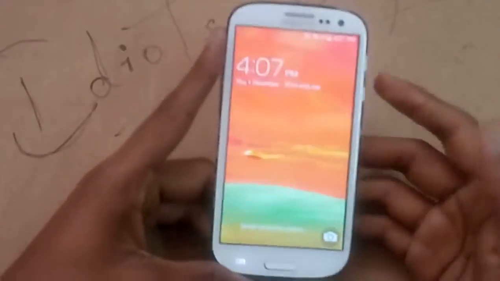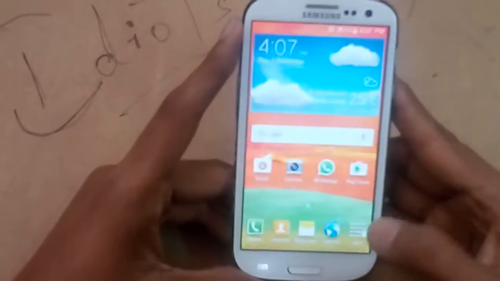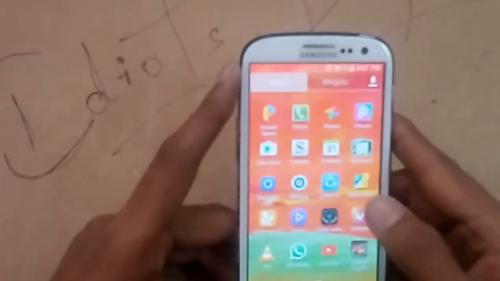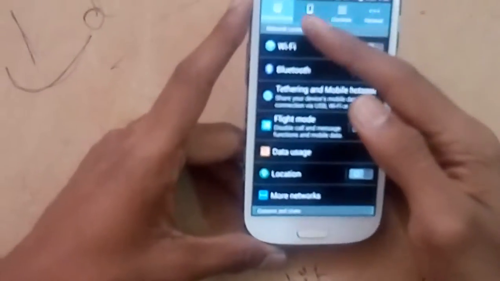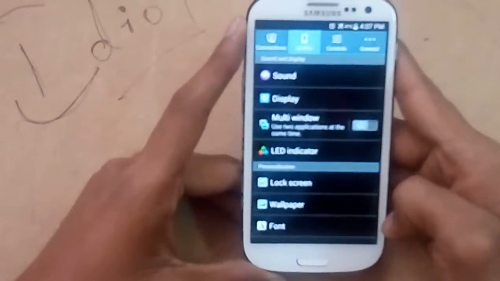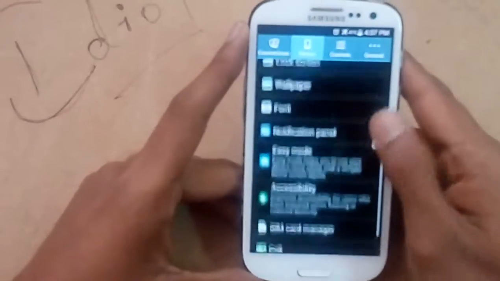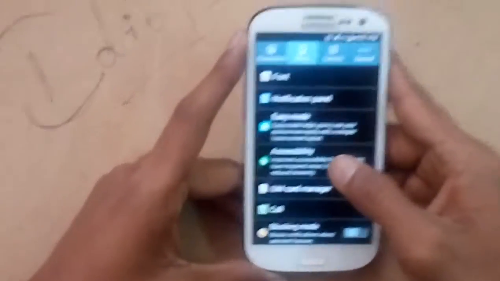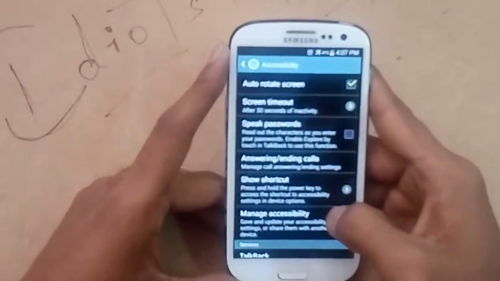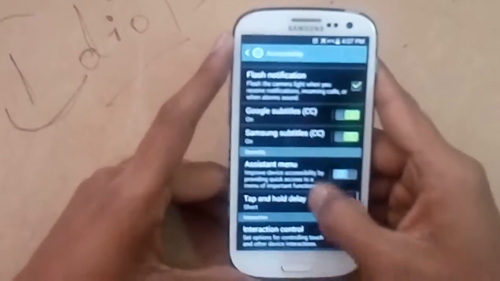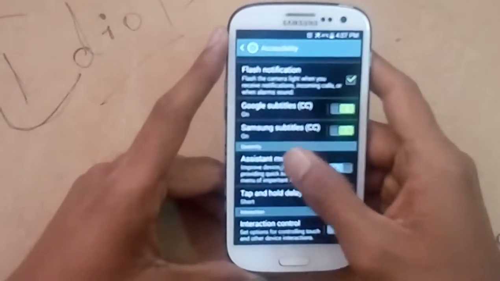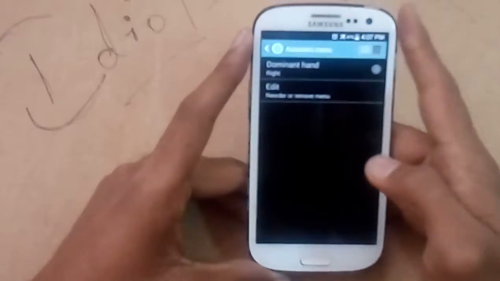You have to go to the main menu and select the mobile settings, then select the device settings, then scroll down and select accessibility, and then scroll down a bit. You will see a tab like assistant menu and you have to turn it on.